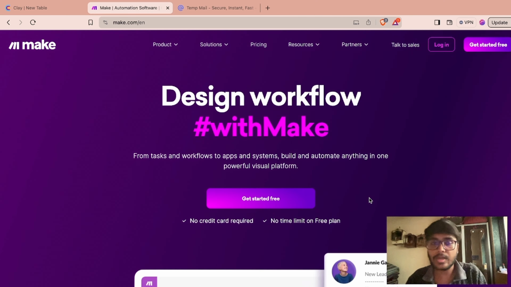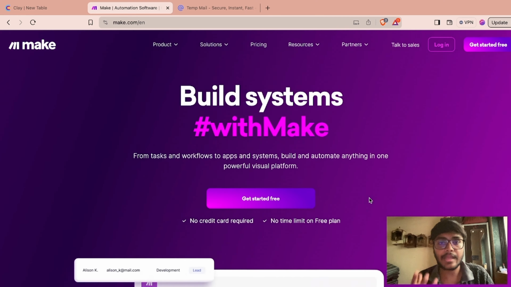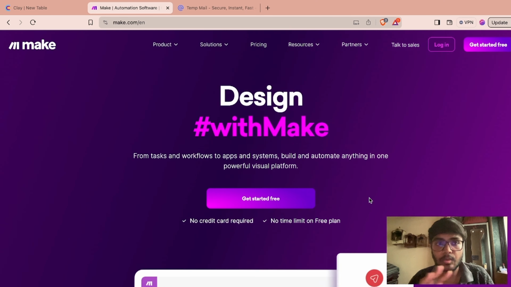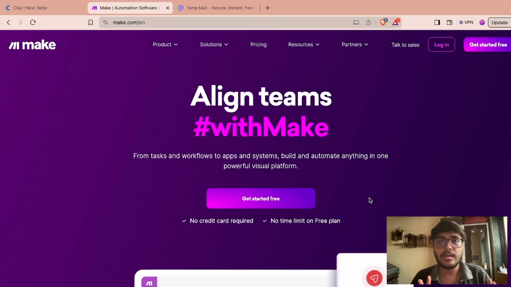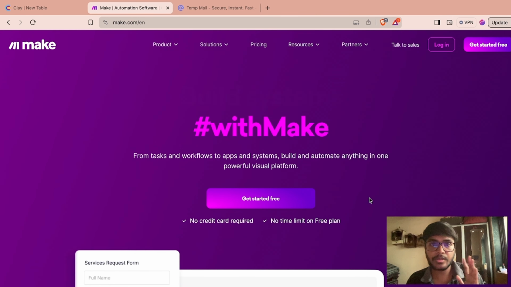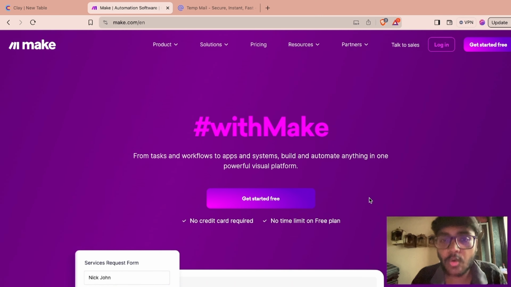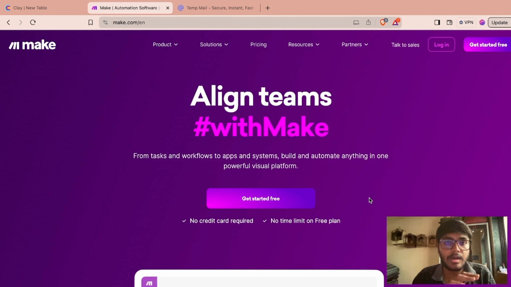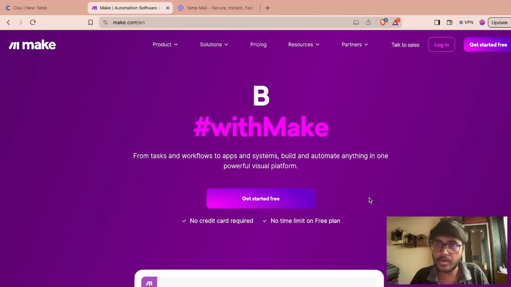The second reason is the user interface and the look and feel of the software. Of course, that is not necessary; it is my personal opinion and liking, because I always like software which has a really good look and feel and user interface. Those are the two reasons why I switched to make.com. I hope you get a clear idea of why I switched and why you should switch all of your workflows to make.com.